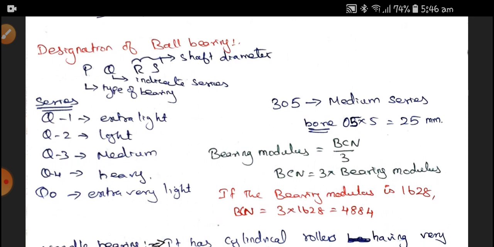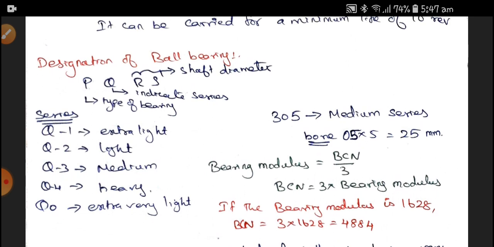The 05 indicates the shaft diameter, that is 05 into 5. We cannot take the 5 as the diameter, so all bearings commonly multiply by 5. Therefore 05 into 5 is equal to 25 millimeter diameter of the shaft. For a 25 millimeter diameter shaft, we can use this kind of bearing.